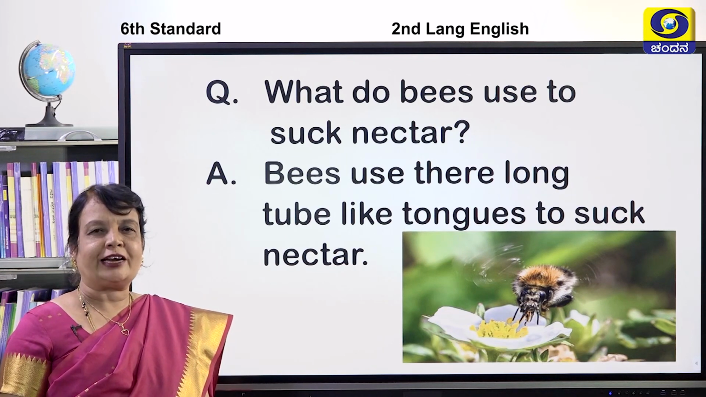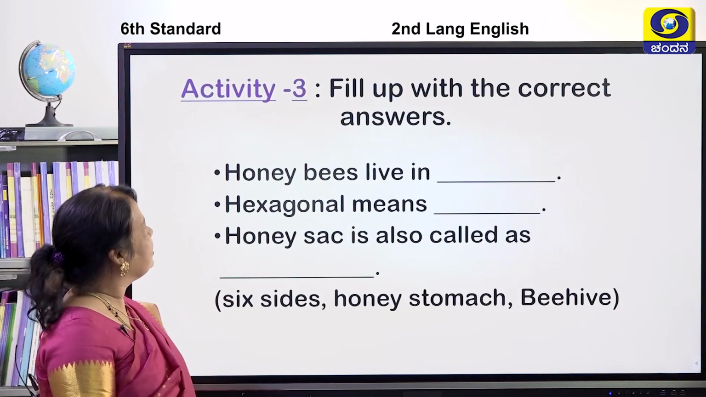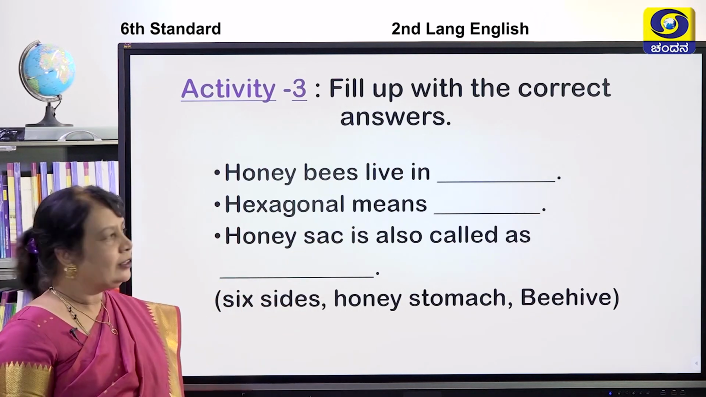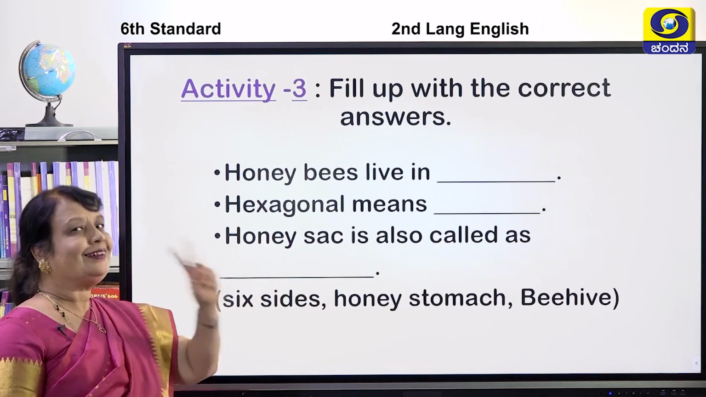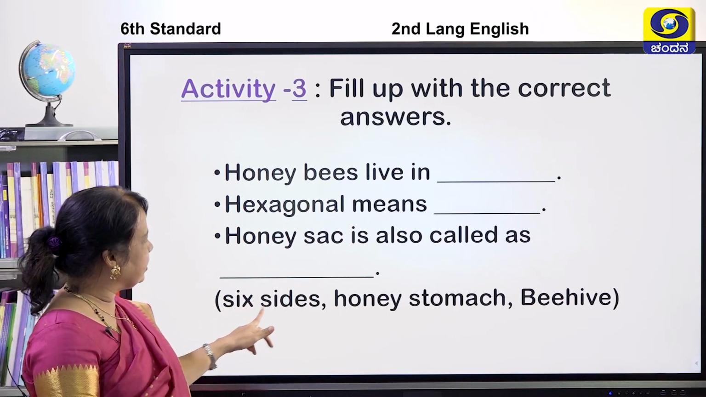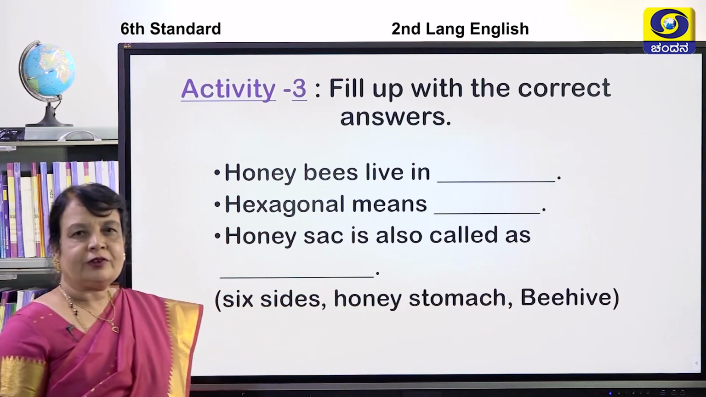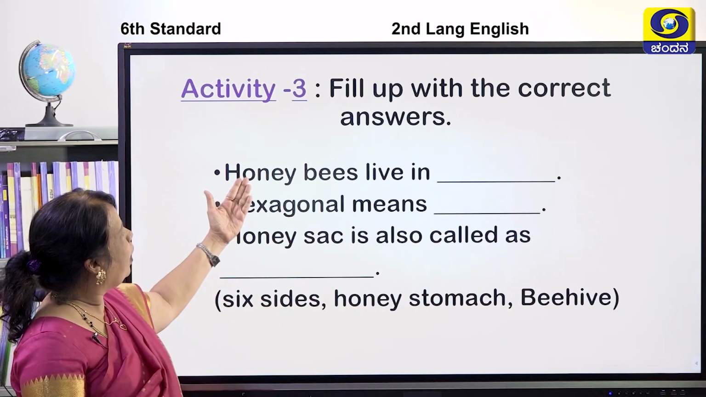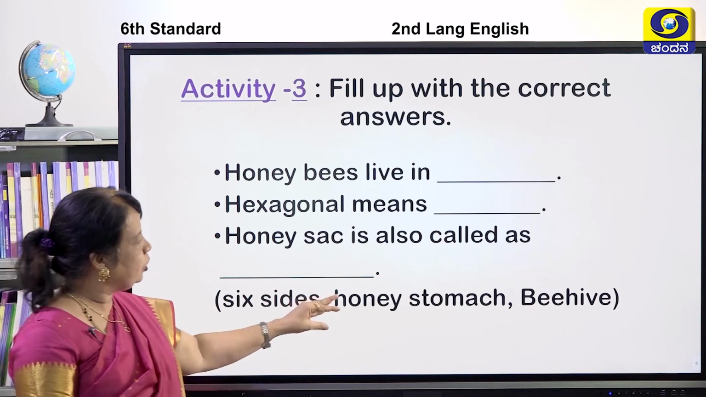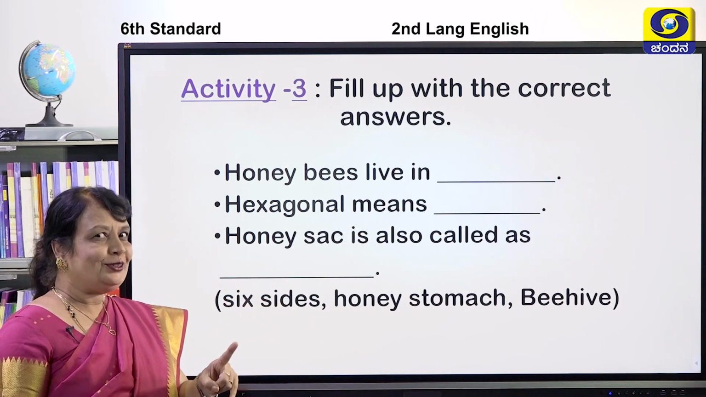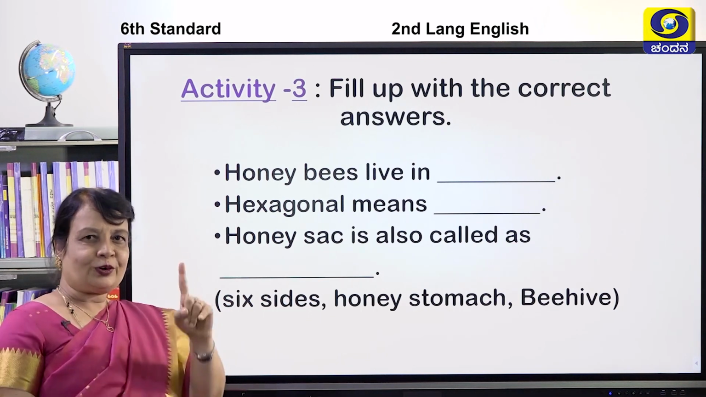Okay, children. I have an activity for you. Yes, this is activity 3. Fill up with the correct answers. How many fill-ups are there? Good, 3. Now I have some words: sides, honey, stomach, beehive. Okay, children, let's see what this is. Now I have 3 fill-ups. Will you choose the correct word and write? Good. You got 2? You got all the 3?